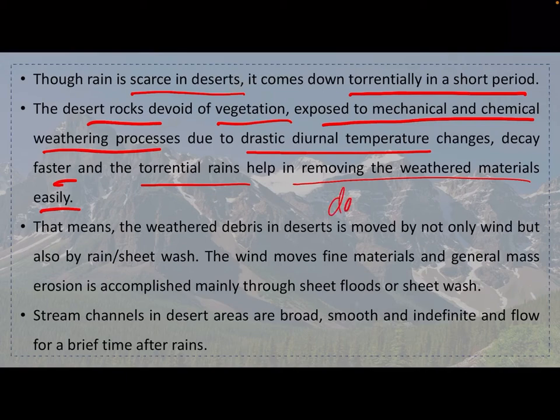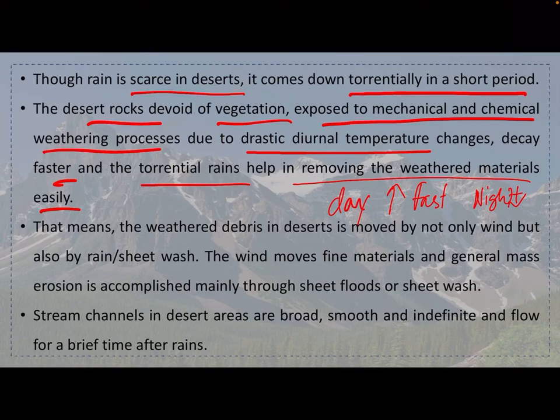Because in the daytime the temperature goes very high and very fast. And in the same way, in the night time the temperature dips very low and very fast. Because of that difference in temperatures, automatically there will be mechanical changes.